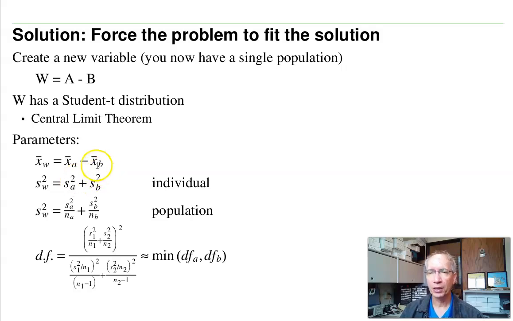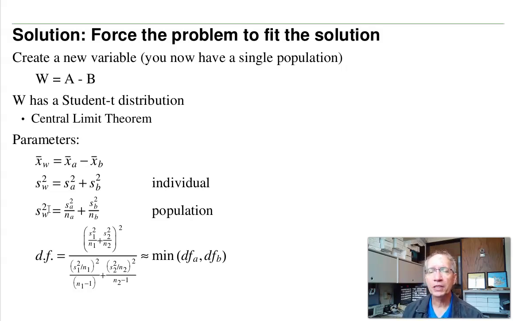Now the mean of W is just the mean of A minus the mean of B. The variance of W will be the variance of A plus the variance of B. That's if I want to know about a single individual. If I want to know about the population, like who's got the higher average, then I take the variance of A for the population, S squared A over NA, plus the variance of B for the population, S squared B over NB. Add those together, that's the variance of W. So now I've got a single population W with a mean and a variance. Do a t-test, just like before.